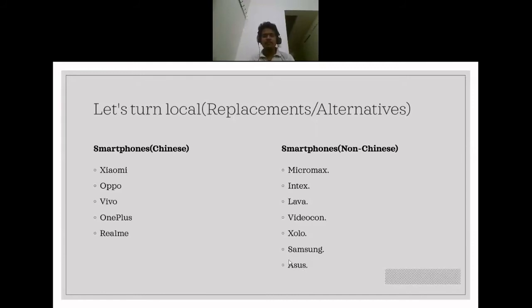Asus is, I guess, one of the most underrated companies because they don't spend a lot on endorsing their products. They don't spend a lot on advertisements and promoting their stuff. That's why their products go unnoticed by a lot of people. But their smartphones are a lot better than any other smartphones in this price segment.